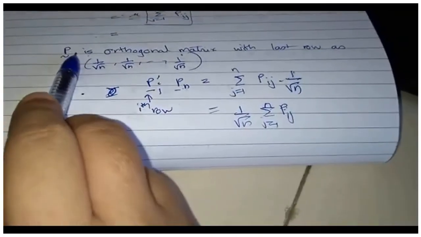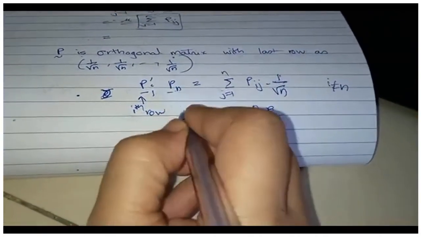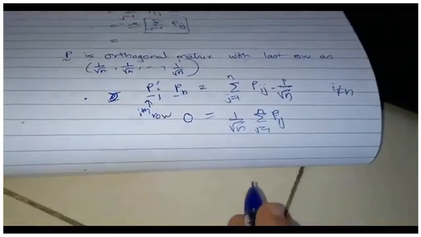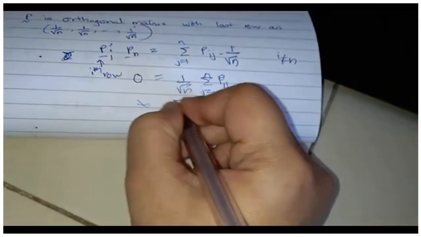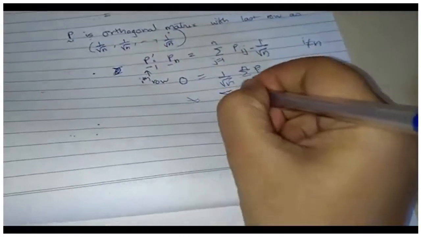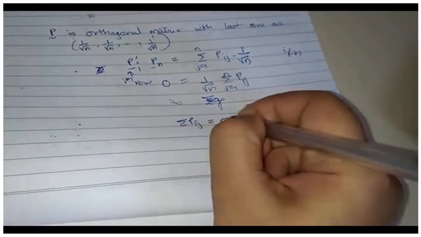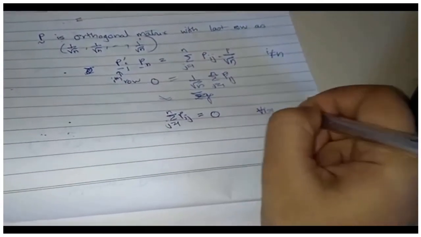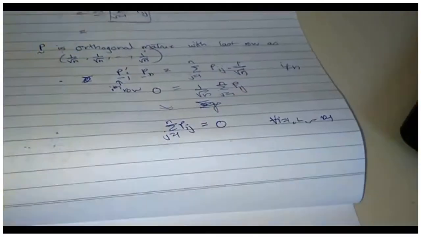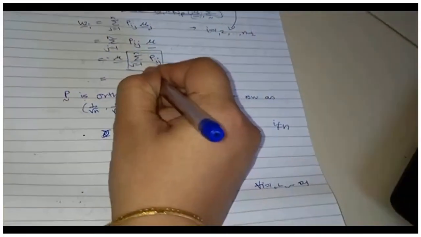And what I know is P is an orthogonal matrix, so if I am considering i not equal to n, then this dot product must be 0. So, wait a minute, what I get is sum over j going from 1 to n of P_ij is equal to 0, and this is true for every i up to n minus 1. So except for the last row, this is true. As a result, this would become 0.